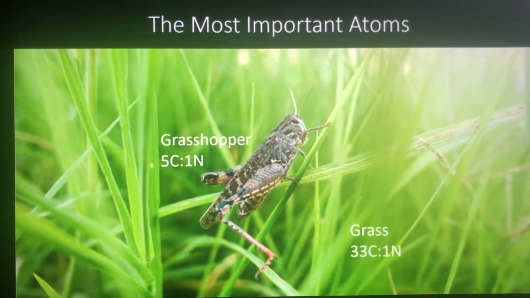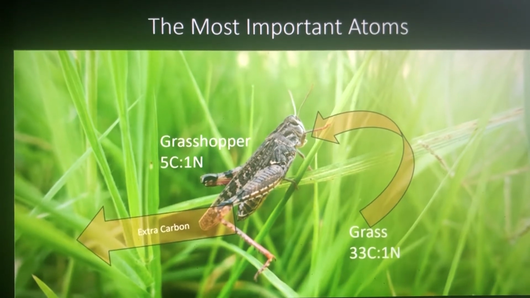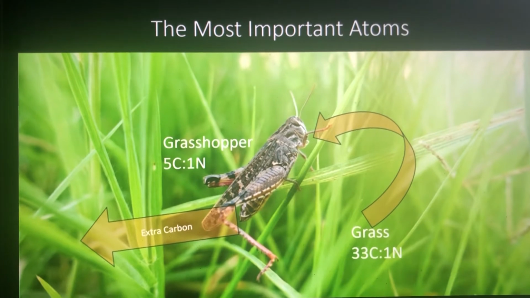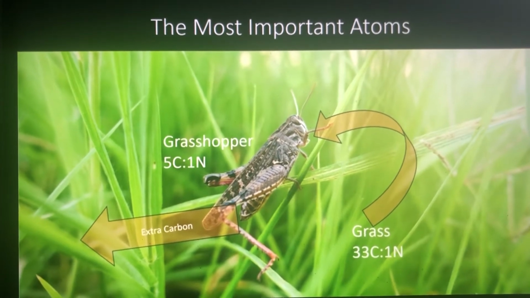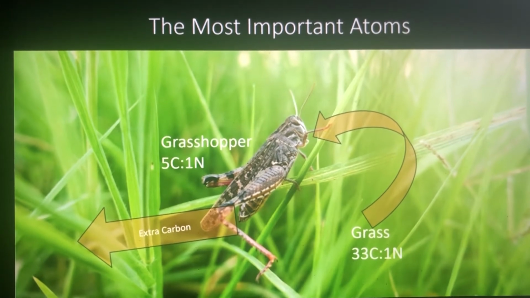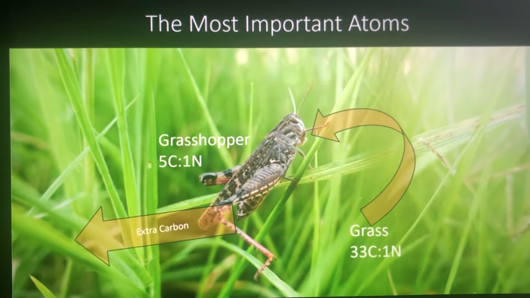This means that the grasshopper's metabolism incorporates less carbon into its body than nitrogen from the food that it eats. This is just one way that organisms can use the same elements to create very different structures. And since all organisms on Earth use the same basic elements, it suggests that life on Earth has a common ancestor.